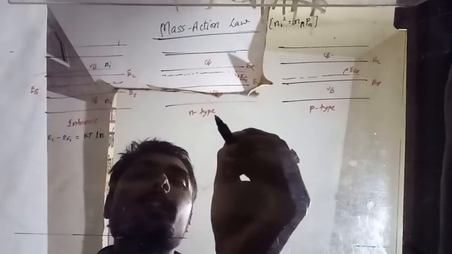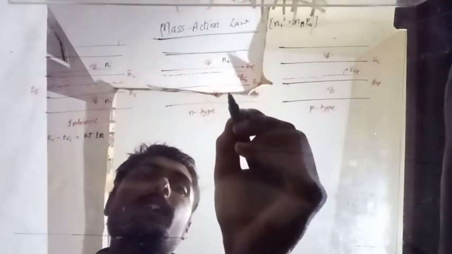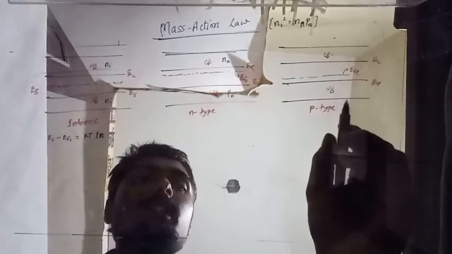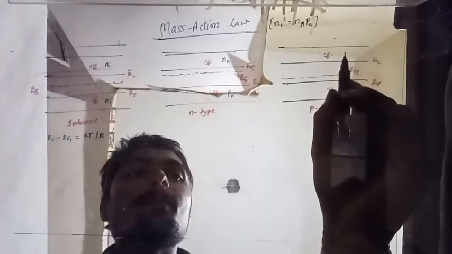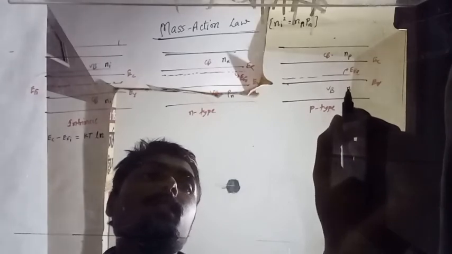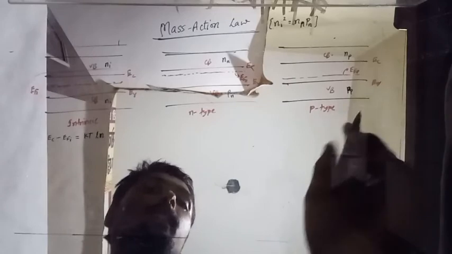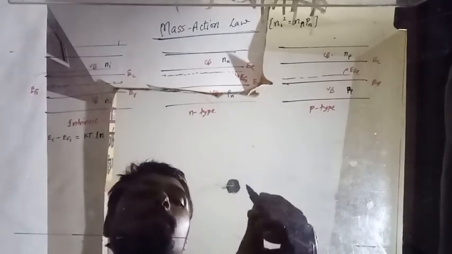In the case of N type, n and p here. In case of P type, electrons in P type and holes in P type. All right, holes live in the valence band and electrons stay in the conduction band.